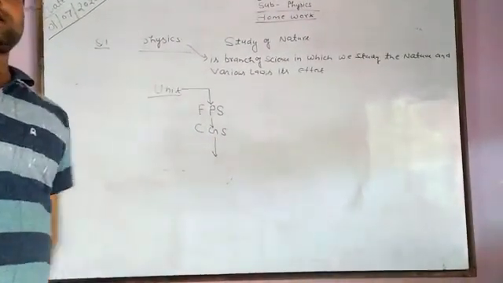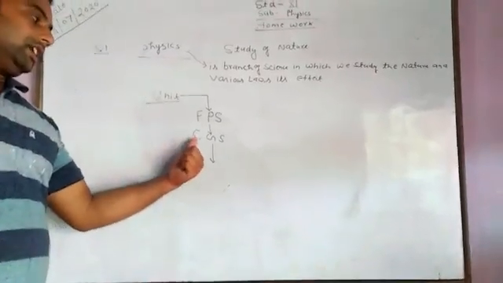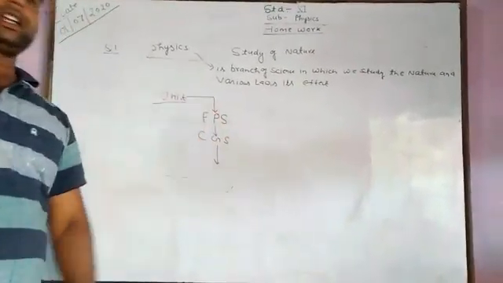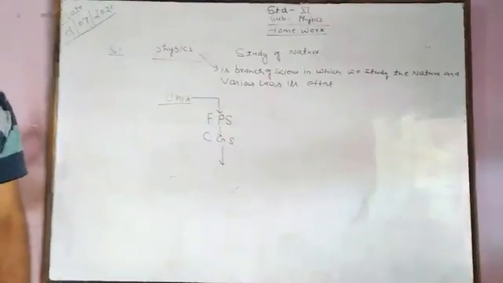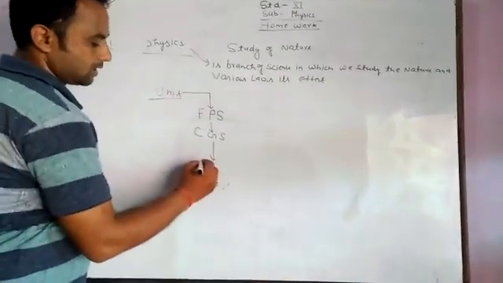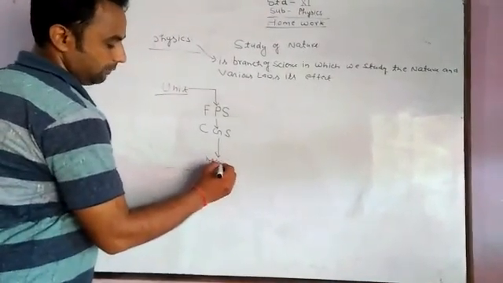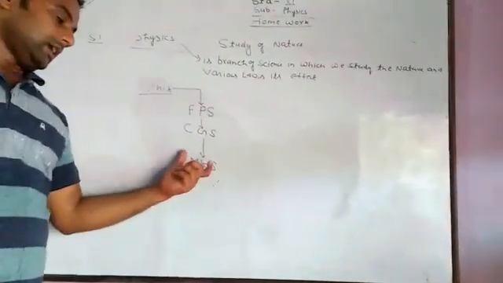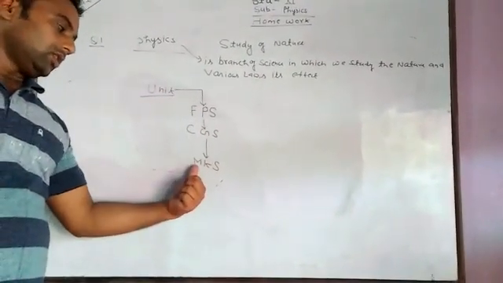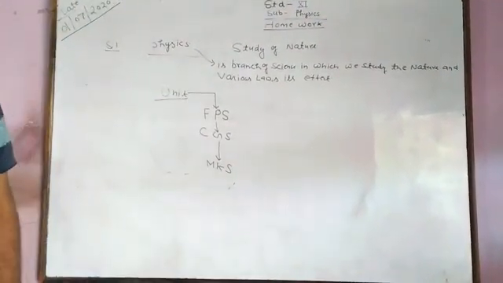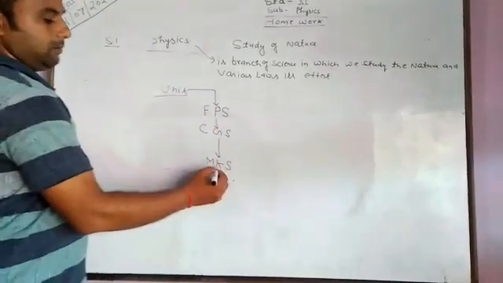What is the CGS system? Centimeter gram second system. In this system, we measure the length in centimeter, the mass in gram, and the time in second. This system is known as the CGS system. After that, the next system is the MKS system. Here, length is measured in meter, mass in kilogram, and time in seconds. This system is known as the MKS system.